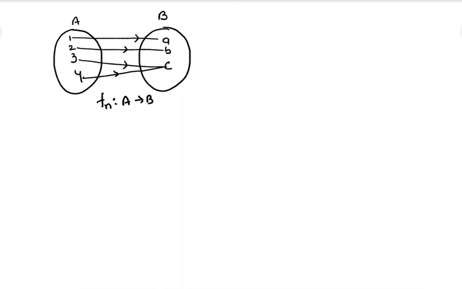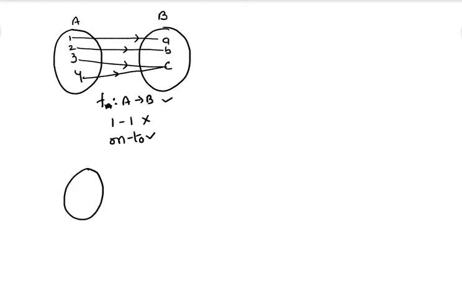Now tell me, is it a function from A to B or not? Yes, it is no doubt a function from A to B. It is not a 1-1 function. It is an onto function from A to B. So it is not a 1-1 function.